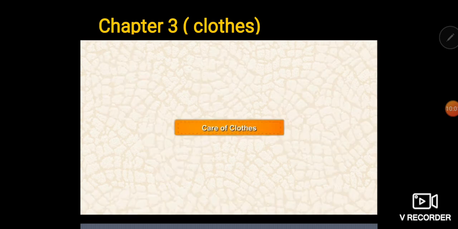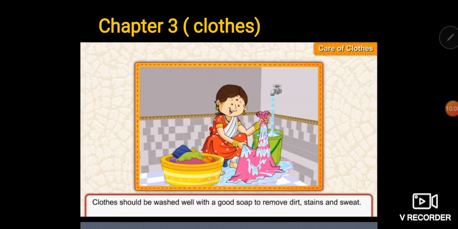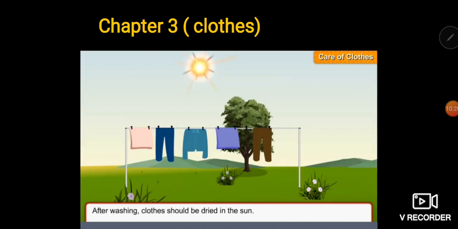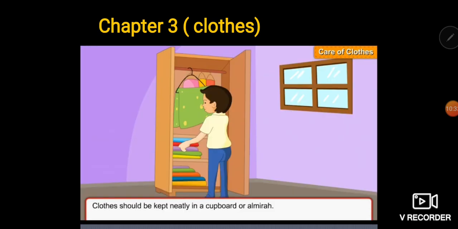Okay, now we should take care of our clothes. How to take care of clothes? We should take good care of our clothes. We should store our clothes properly. We should wash our clothes with good soap to remove the dirt, stains, and sweat from the clothes. And after washing, clothes should be dried properly in the sun. Once these are dry, then we should iron the clothes, and after ironing, clothes should be stored properly in our cupboards or almirahs.